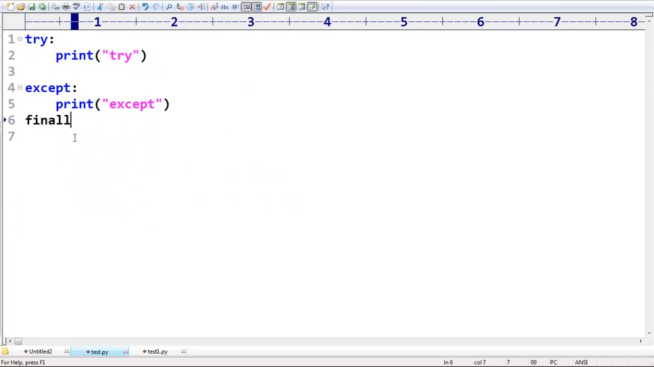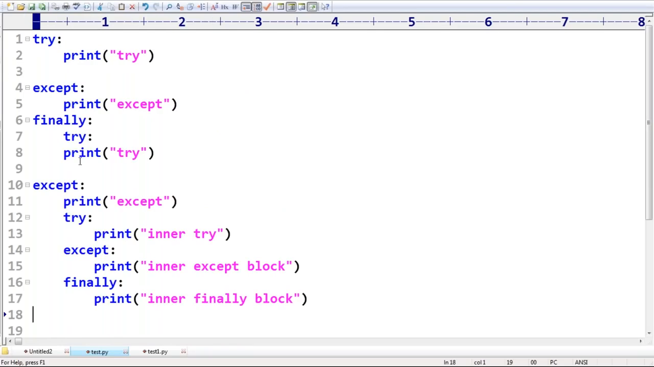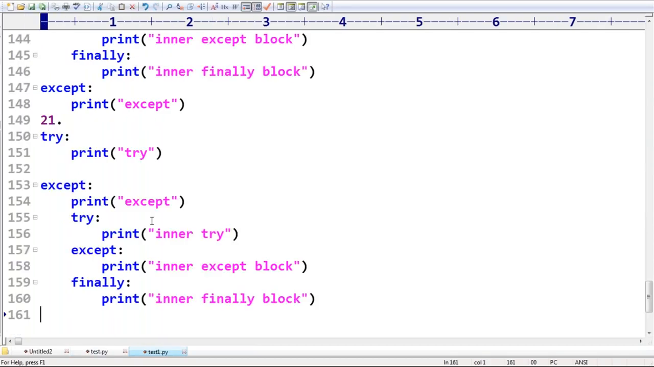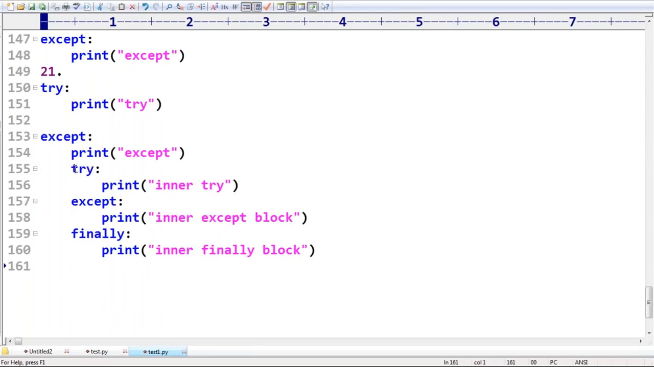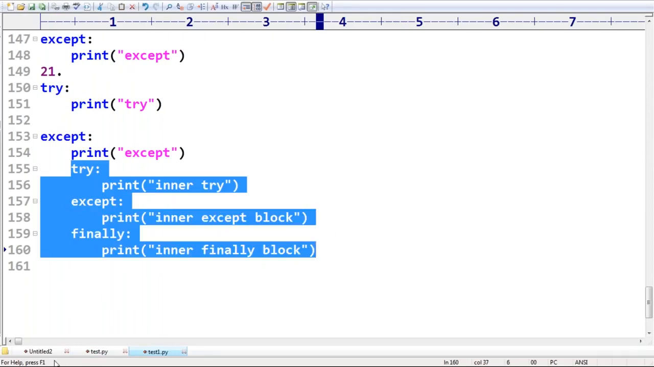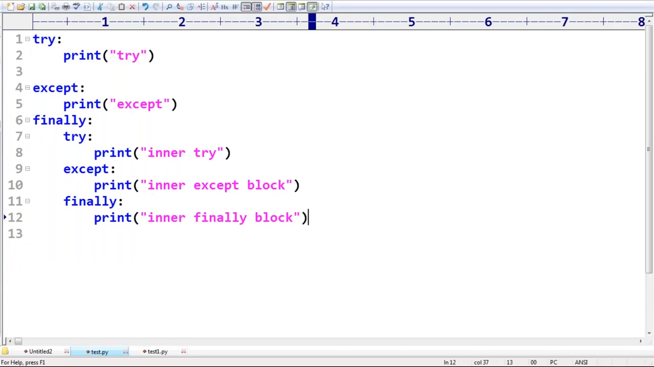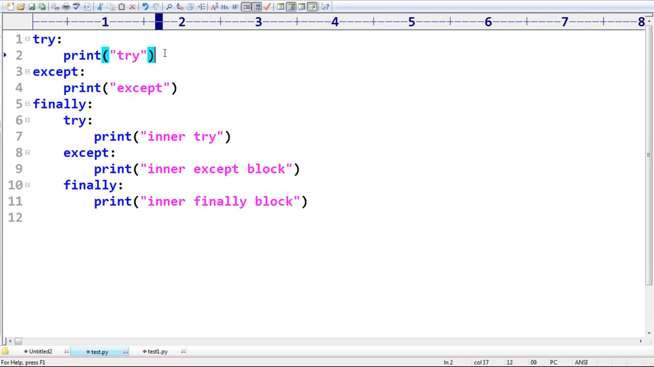Here, just observe that. Finally, inside finally, I'm taking try except finally. Inside finally, I'm taking try except finally. Valid or not? Can you please confirm? What is the answer we are going to get by default?